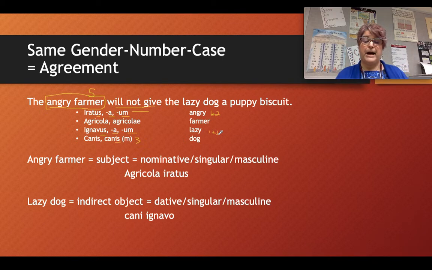And if you go to the bottom left of the chart to look at the first and second declension adjective endings, find the masculine column, which is the first one, and scroll down until you find the dative singular. You should see the letter O.